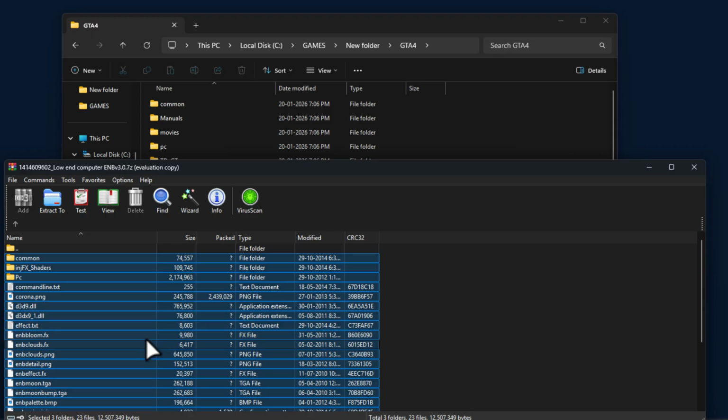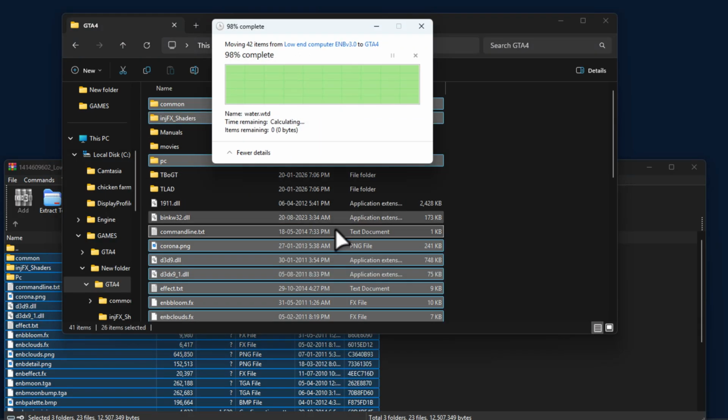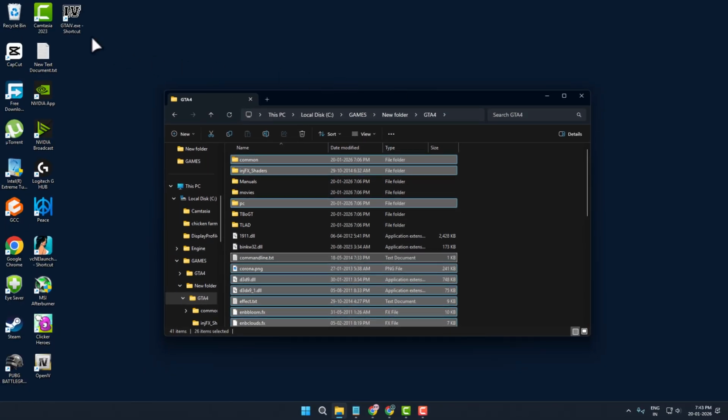Select all these files inside mod. Drag and drop inside the game folder. Replace the file in the destination. Now you can launch the game.